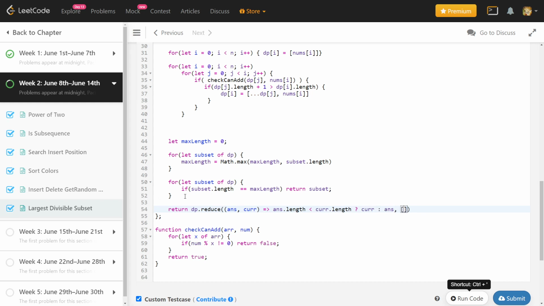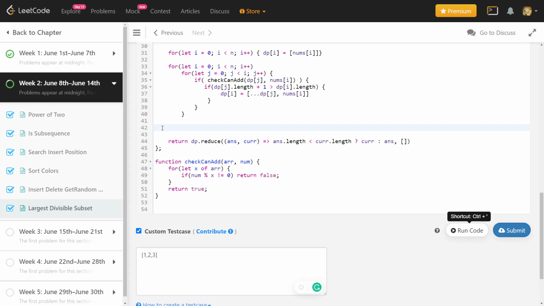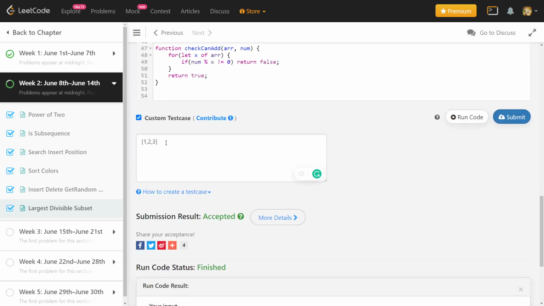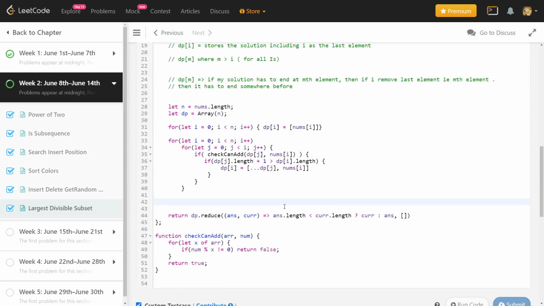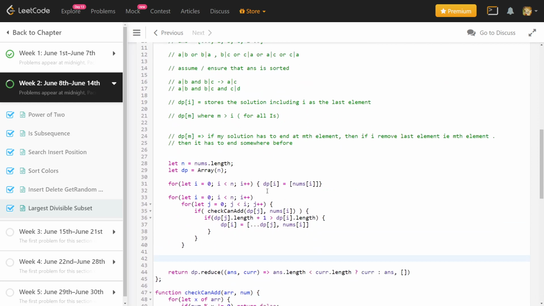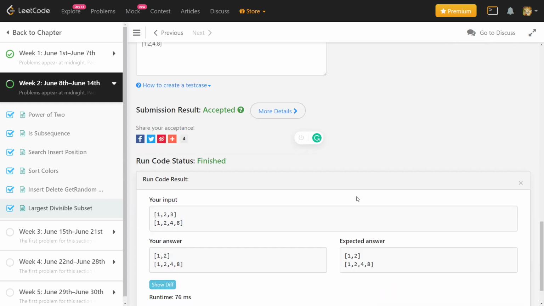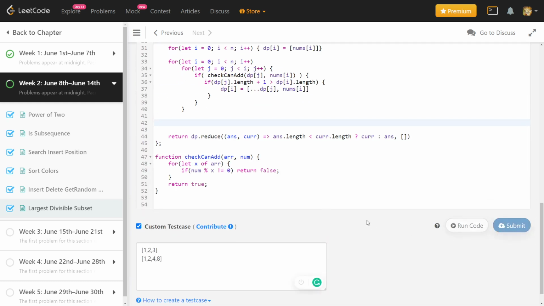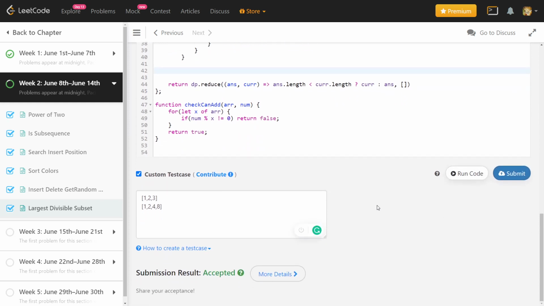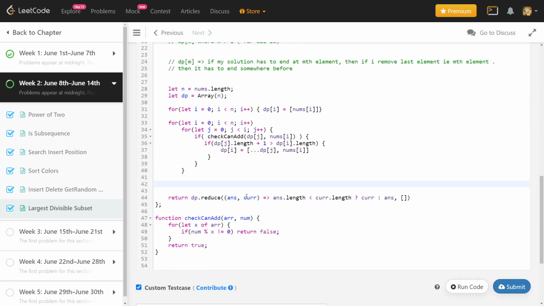So this should actually return the subset with maximum length. So let me just run it. So it is giving the correct solution, and I will just test it for another case. And then, basically this is our solution, right? So we sort it and then we build the DP on the sorted array, right? So this should also be correct. Right. So this is also correct. I just changed the syntax.